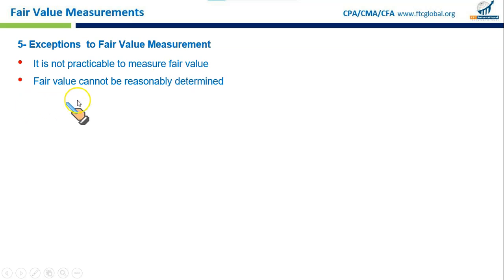Then, fair value cannot be reasonably determined. Like a company holds shares in a private company which is unlisted, and this company has no way to find its value. There are no recent transactions or any comparable companies to refer to, so the fair value of those shares cannot be reasonably determined. So this is an exception.